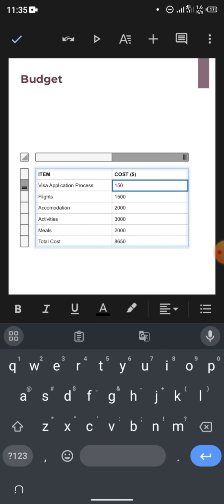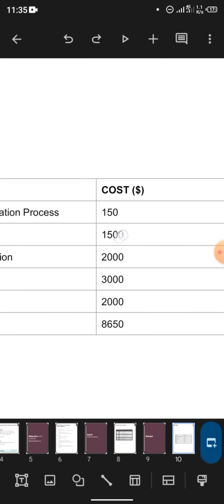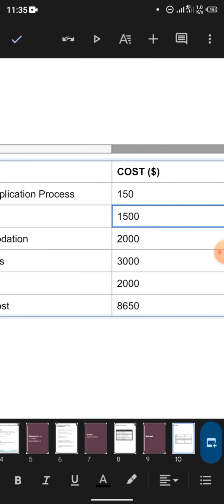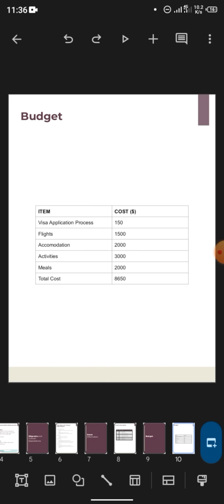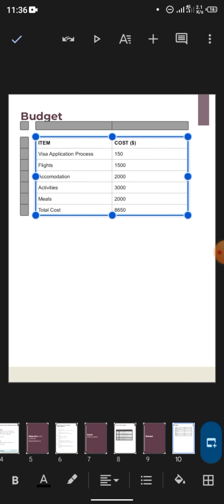Once you get all those costs, you come to this table. If you want to edit this 1,500, you double tap it and you edit it. So it's as easy as that. And if you want to create another table, because in the milestone it says that you should create this budget table on your spreadsheet and then copy it and put it here, but that's stressful, when you can just create the table here on your Google Slides.